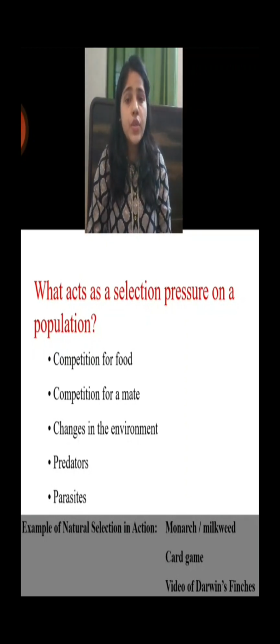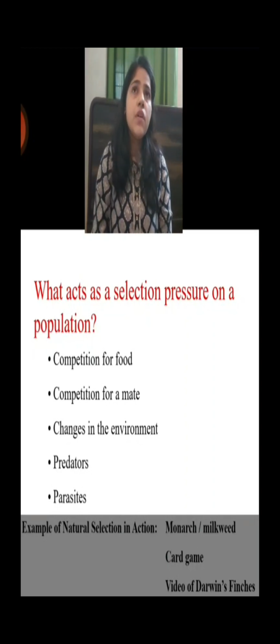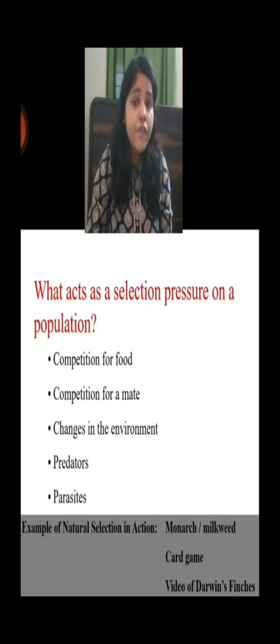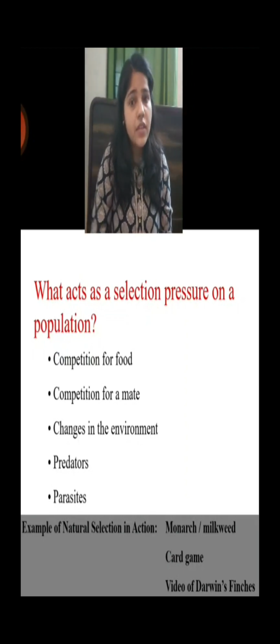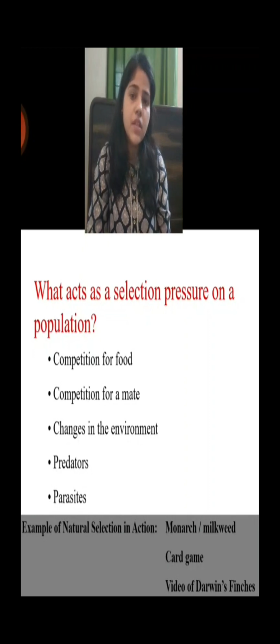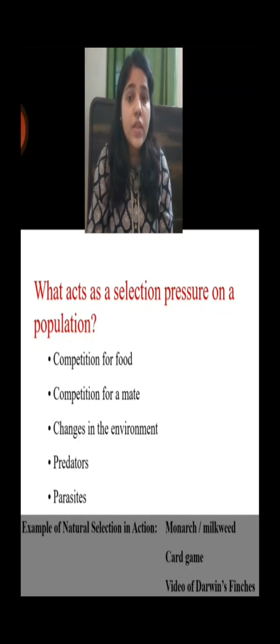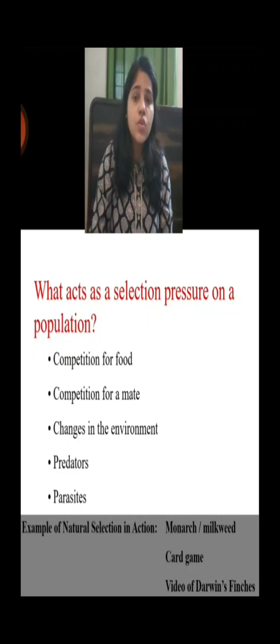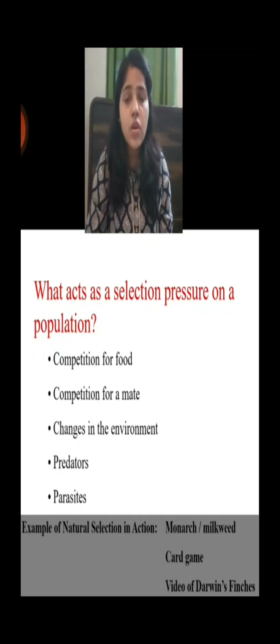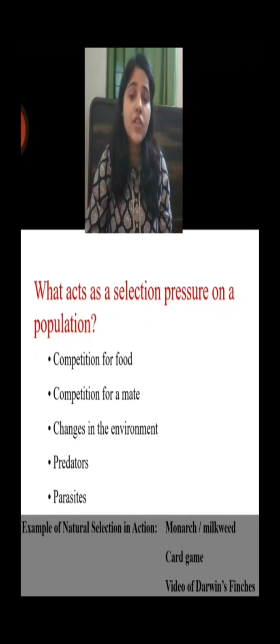During that time period, what kind of environment is there, what kind of food availability is there, and if an individual can survive on that particular food that is available in that changing environment, then only that particular individual will survive. Okay, next one is competition for a mate. Likewise, next one is change in the environment, and next is predators, and last one is parasites. So these are certain selection pressures on a population, which explain why natural selection occurs.